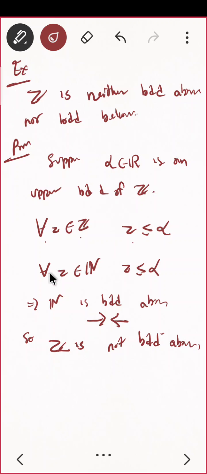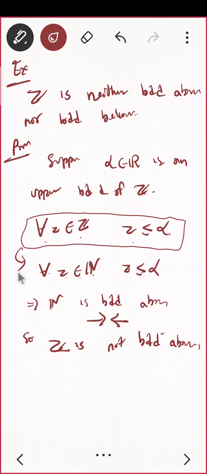Can I say that for all z in natural numbers they will also be less than alpha, since it is true for this? Once this is true, can I say this thing? If something is true for integers, that will be true for natural numbers also.